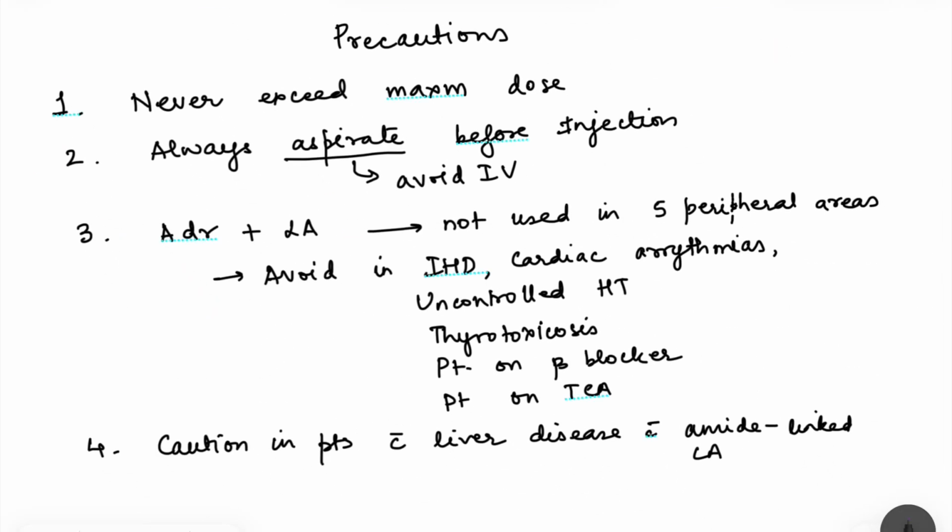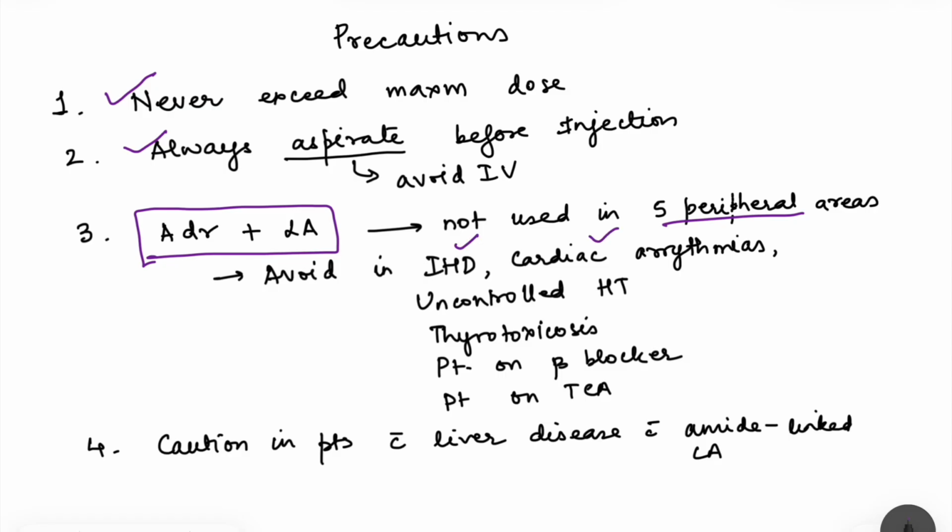And for preventing the toxicity, what precautions do we have to follow? Well, never exceed the maximum dose. Always aspirate before injection, because we have to avoid giving IV injection. Then when we are using the combination of adrenaline with local anesthetic, I told you it is not used in peripheral areas which are supplied by the end arteries. Avoid in ischemic heart disease, cardiac arrhythmias, uncontrolled hypertension, thyrotoxicosis, patients on beta blockers, because again this predisposes the patient to arrhythmias, and patients on tricyclic antidepressants.